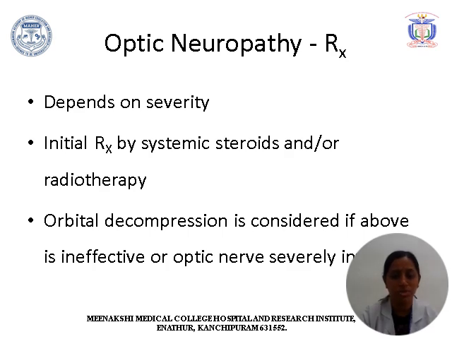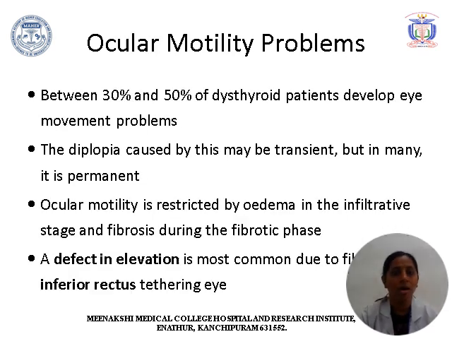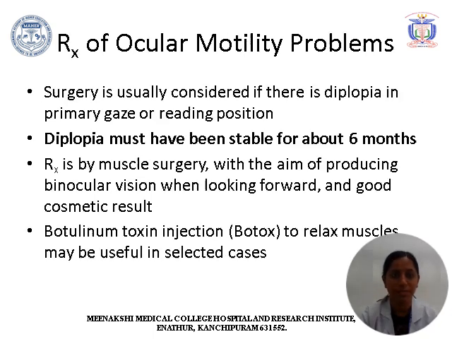Ocular motility problems occur in 30 to 50% of dysthyroid patients. Diplopia may be transient, but in many cases it is permanent. Ocular motility is restricted by edema in the infiltrative stage and fibrosis during the fibrotic phase. Defect in elevation is the most common deficit due to the involvement of the inferior rectus muscle.